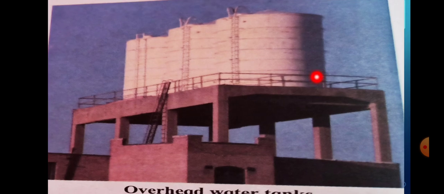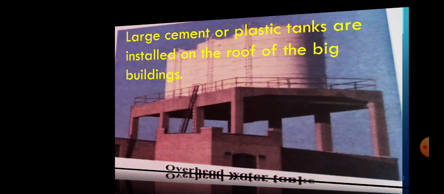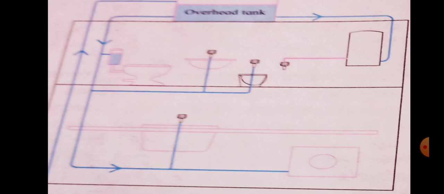It's called an overhead water tank. Large cement or plastic tanks are installed on the roof of big buildings. We always see these big tanks on the roofs of big buildings. It's called an overhead tank.